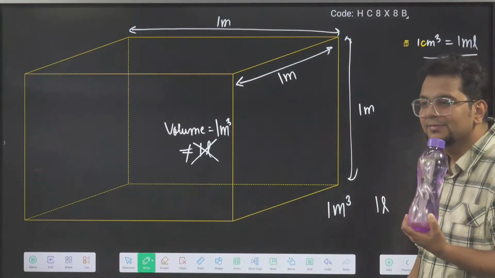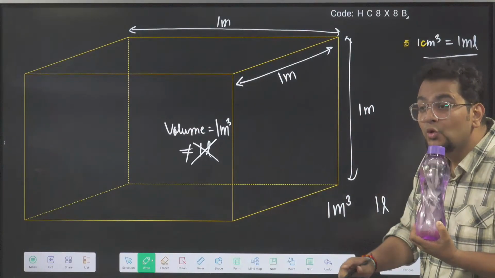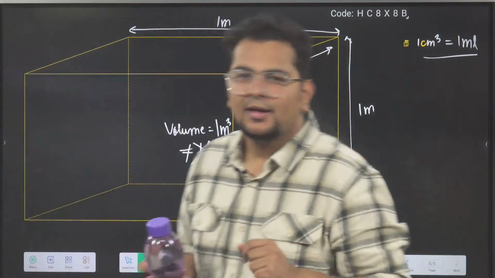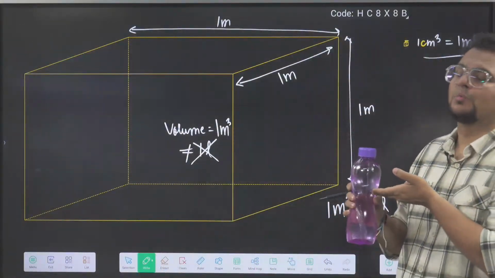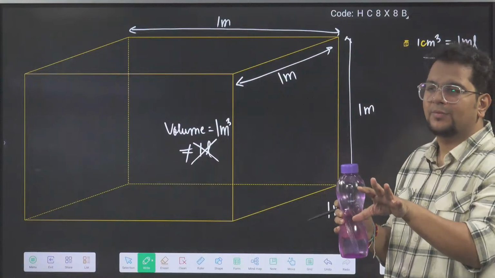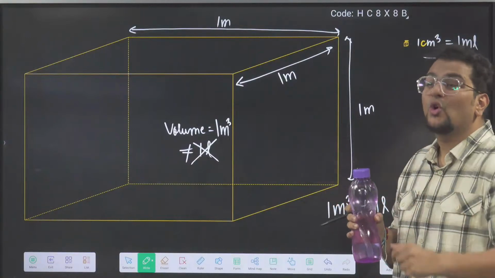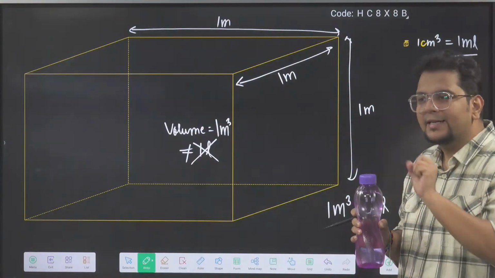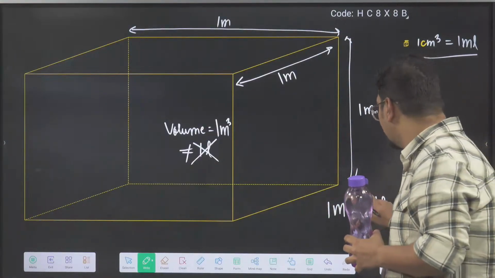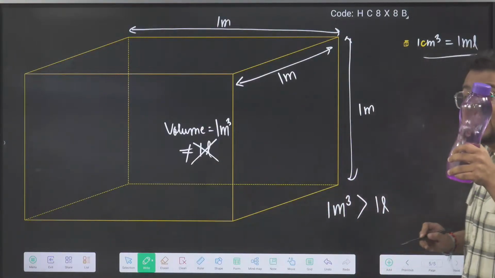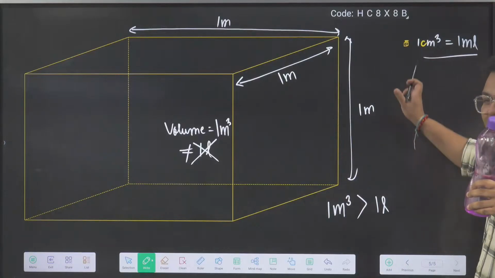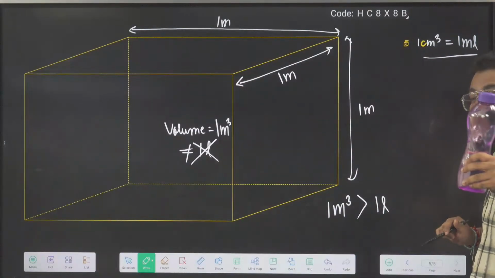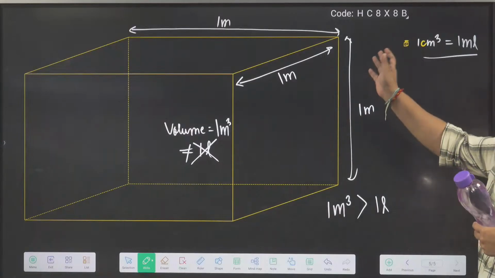1 meter cube. Look, everything is a cube. This will also be a cube; I will tell you this also in the form of a cube as well. But which cube? 1 meter cube or 1 centimeter cube, 1 liter? Sir, meter cube will be more correct. 1 liter more or 1 centimeter cube more? 1 liter is more or 1 centimeter cube is more?